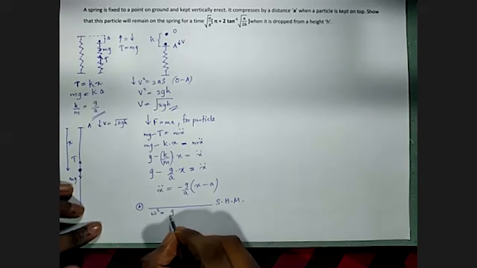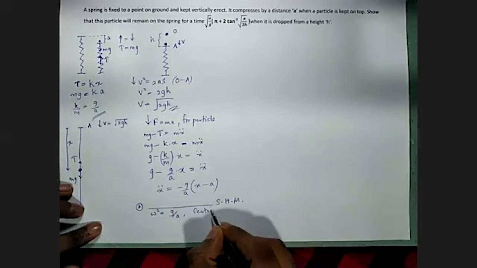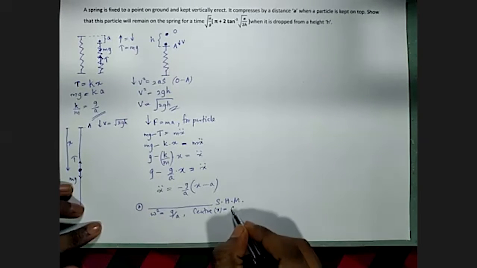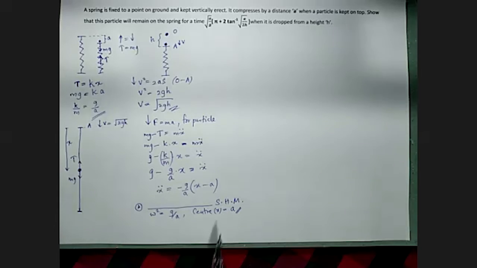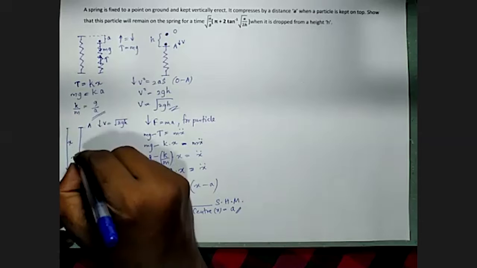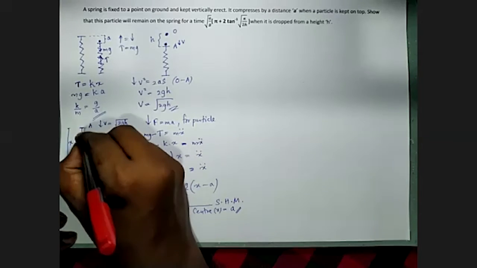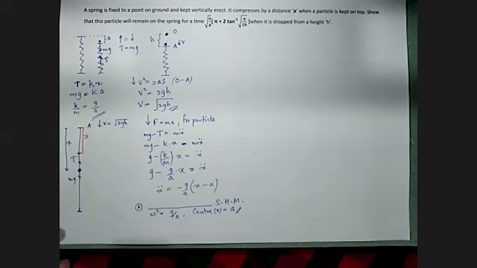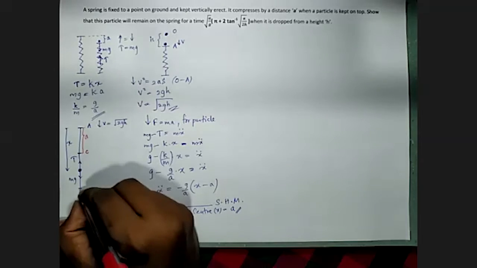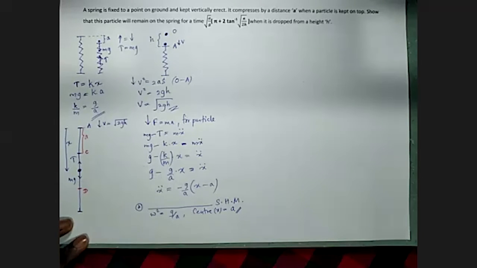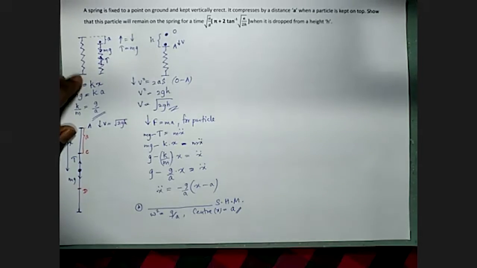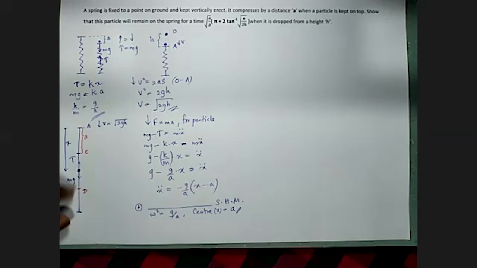Omega square is g over a. The center of the simple harmonic motion is at compression x equal to a. That means when it reaches a distance a below capital A point, it will reach the center C. Then let's consider this as the amplitude point, the extreme point. We can't take this, because this is the base where the spring is connected to the ground, so it won't move that much.